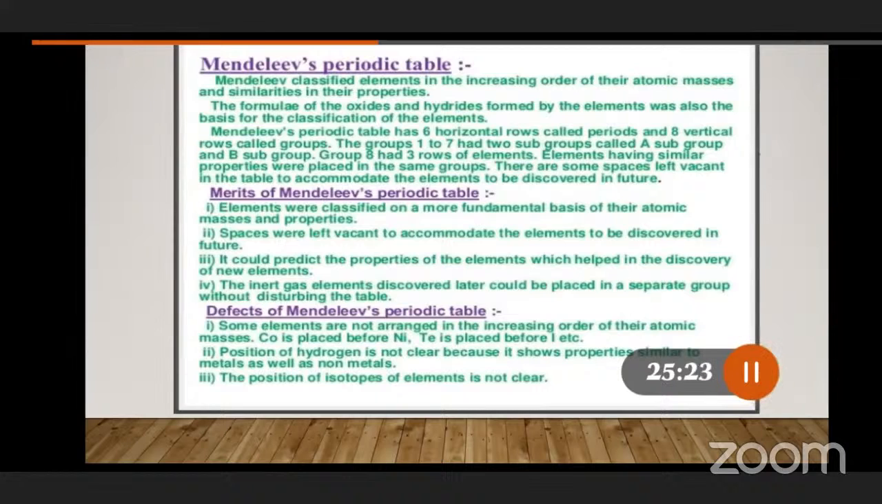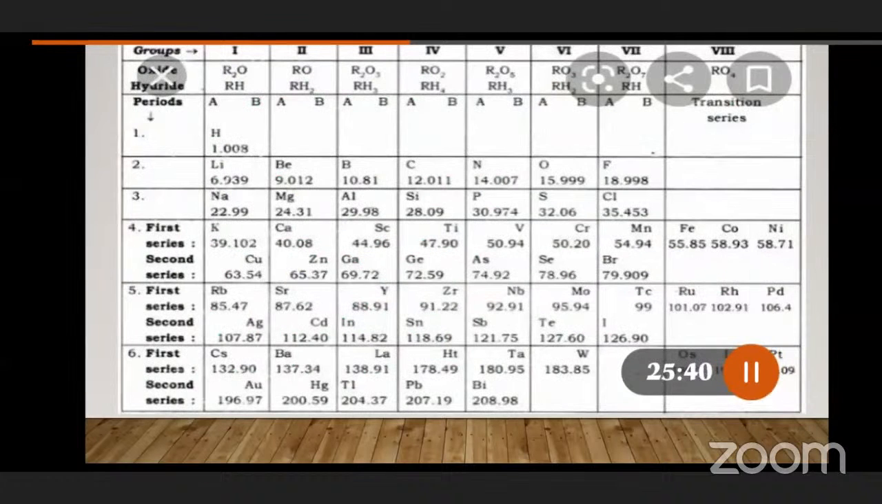Let's go with the Mendeleev periodic table, how he has constructed it and what factors are present. The Mendeleev periodic table has 6 horizontal rows called periods, and 8 vertical rows called groups. Once we see how many rows we observe, periods, the downward arrow mark is here. First column, third box. If you see here, 1, 2, 3, 4, 5, 6 numbers are there.